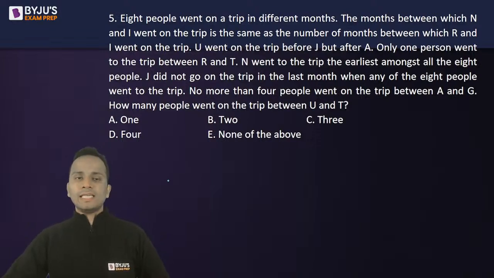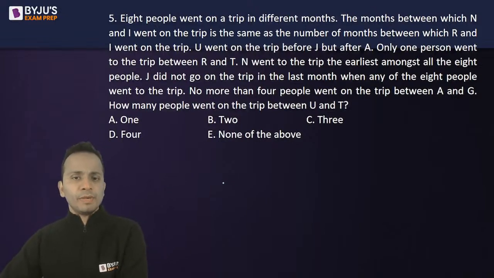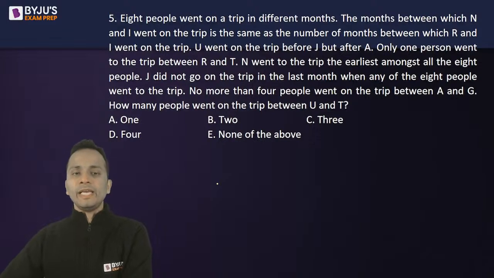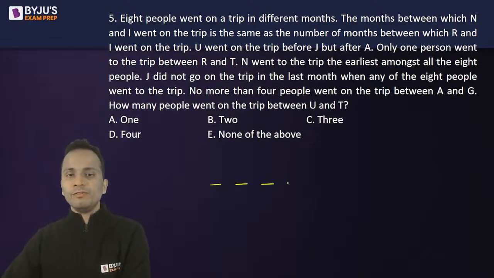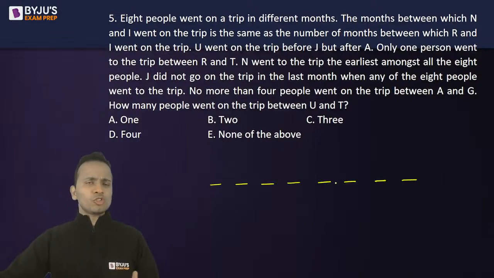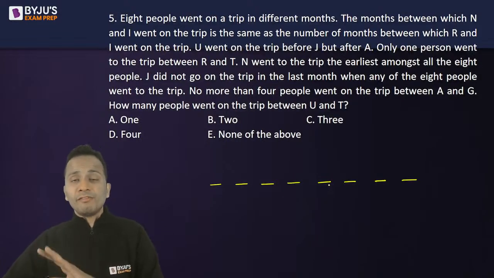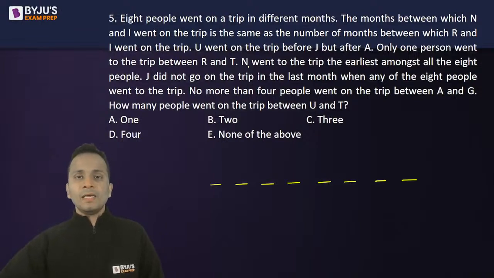Okay, this one is slightly difficult, right? Now, there are 8 people who went on the trip in different months. So, I'll first of all make 8 slots: one, two, three, four, 5, 6, 7, 8. While solving these types of questions, it may be possible that you'll have to make different possibilities, different cases. Please don't be afraid of that, right? Now, I could see one of the pieces of information which says that N went on the trip the earliest amongst all of them. So, N will be the first person who will go on the trip.